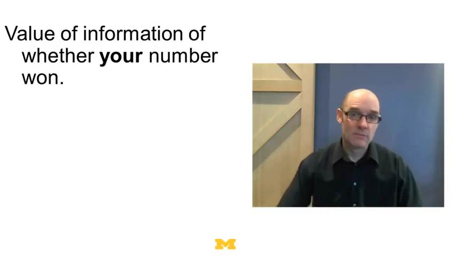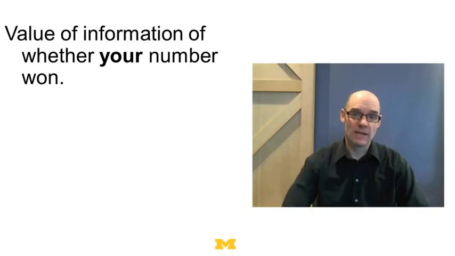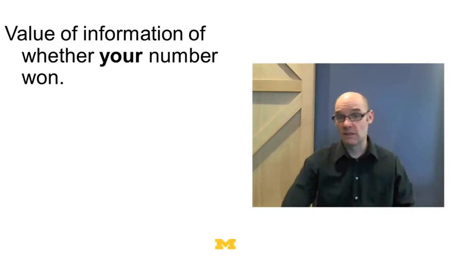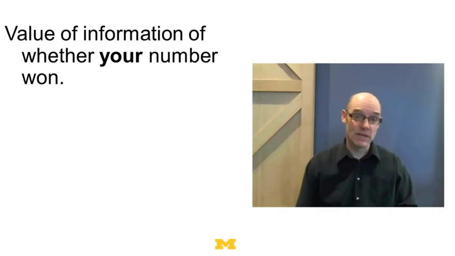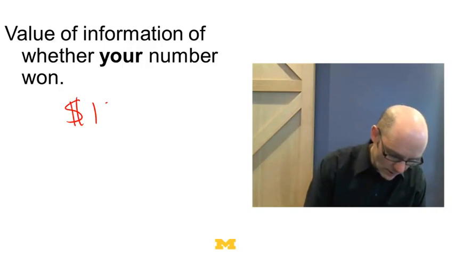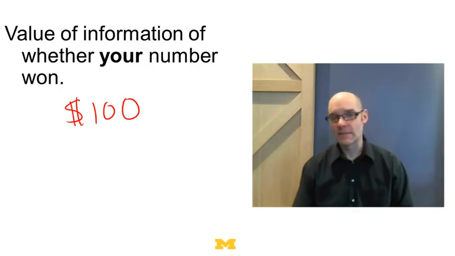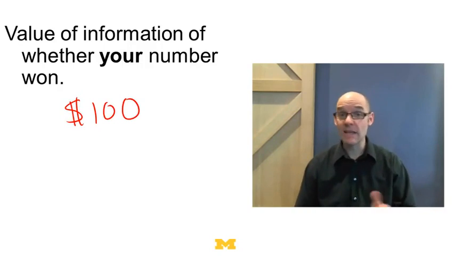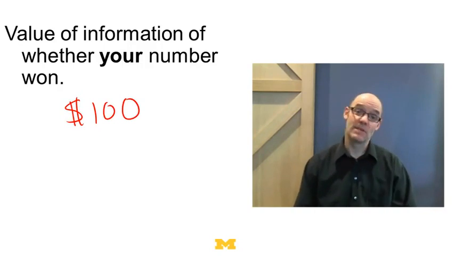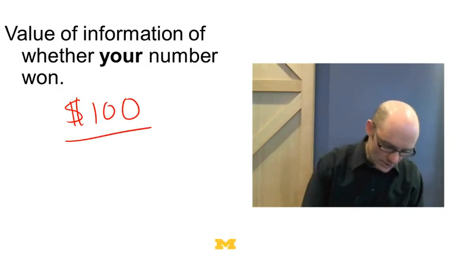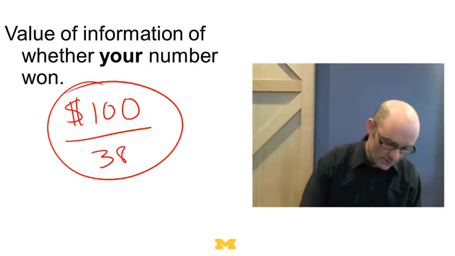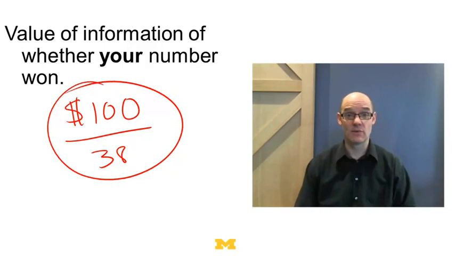Well, first off, your odds are you're going to lose at roulette. And if you're going to lose, you wouldn't want to bet anything. So if you didn't have the information, you'd bet nothing, so your payoff is 0. But what's the information worth to you? Suppose if they tell you this, you could win $100. Well, you think, that information's great, that's worth $100 to me. That's not quite right, because it's only worth $100 if he tells you that your number is going to come up. If he says it's not going to be 17, then you don't bet. But if he tells you it is going to be 17, you bet and you win, and that only happens 1/38 of the time. So the value of that information would be 100 divided by 38.